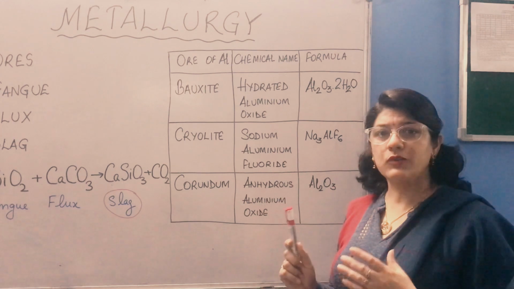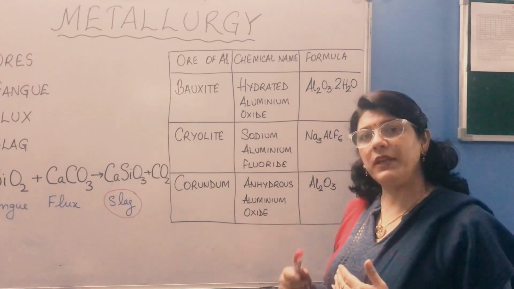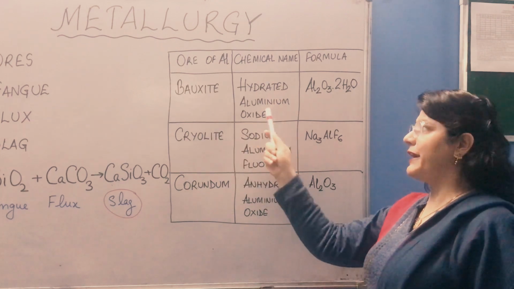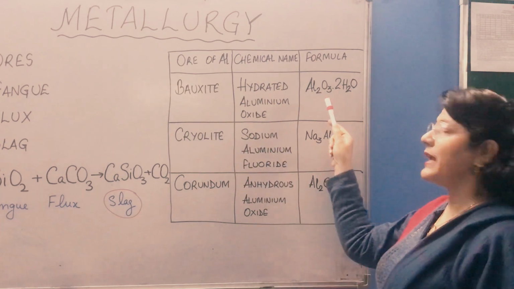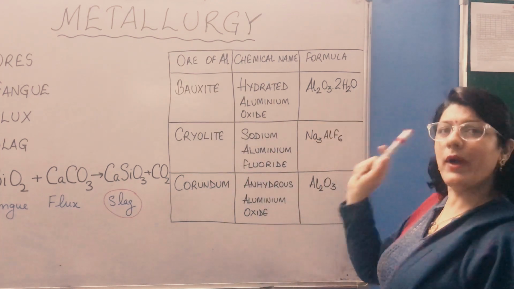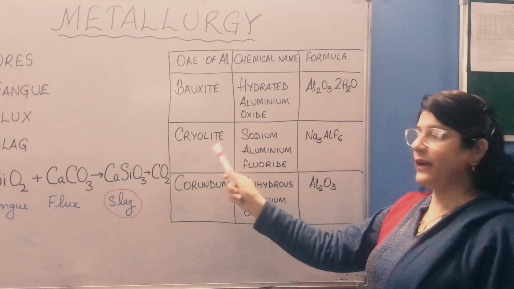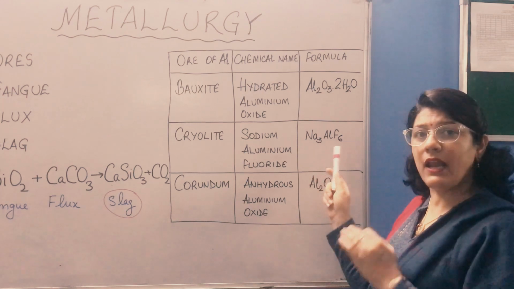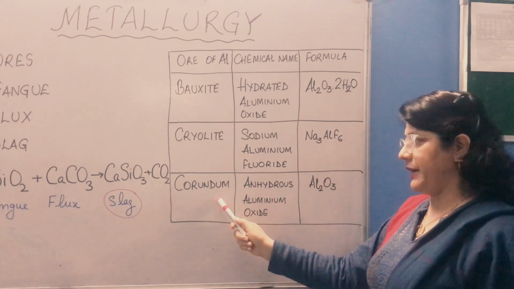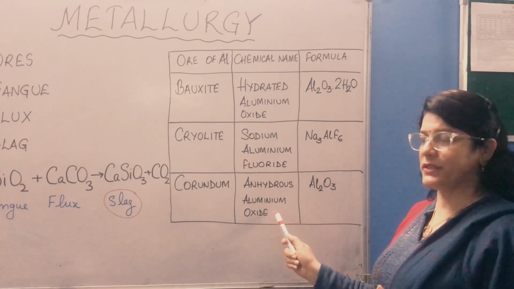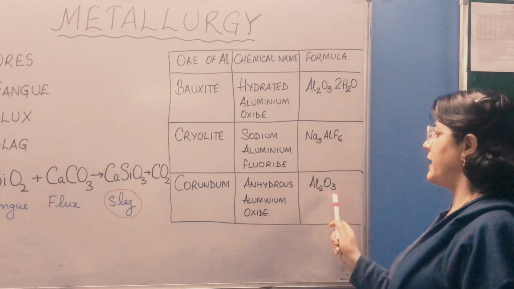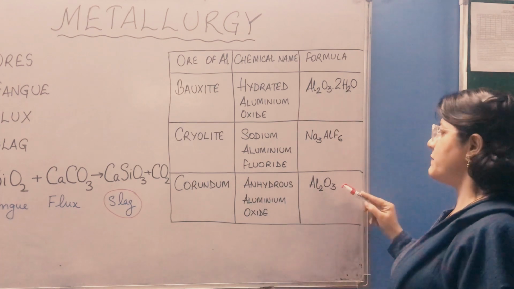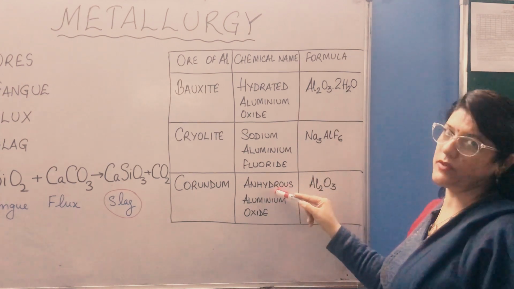Three important ores of aluminium from which aluminium can be extracted commercially are bauxite, which is hydrated aluminium oxide, it means Al2O3.2H2O. Second is cryolite, which is sodium aluminium fluoride, which is Na3AlF6. And last is corundum, which is anhydrous aluminium oxide without water. It is Al2O3. Here it is with water, so we have written hydrated. Here it is without water, so we have written anhydrous.